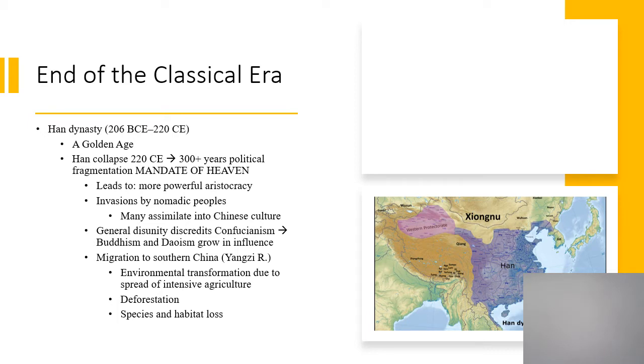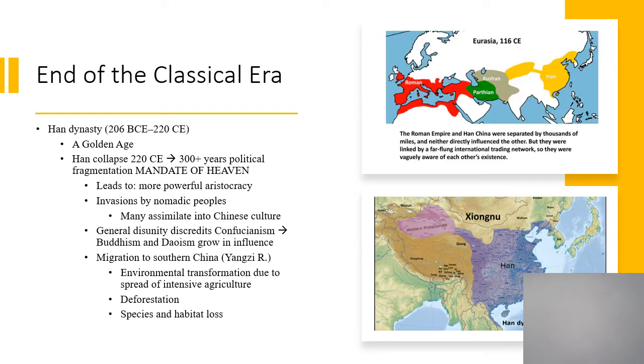Similar to the Warring States period, in a sense, a couple things develop. One, a more powerful aristocracy. Local landlords and noblemen end up filling the role of the imperial state in a local sense, and these local leaders start to govern more and accumulate more power. This is going to be a big problem for later dynasties to deal with as they try to get back some of the power that they lost to these noble families.